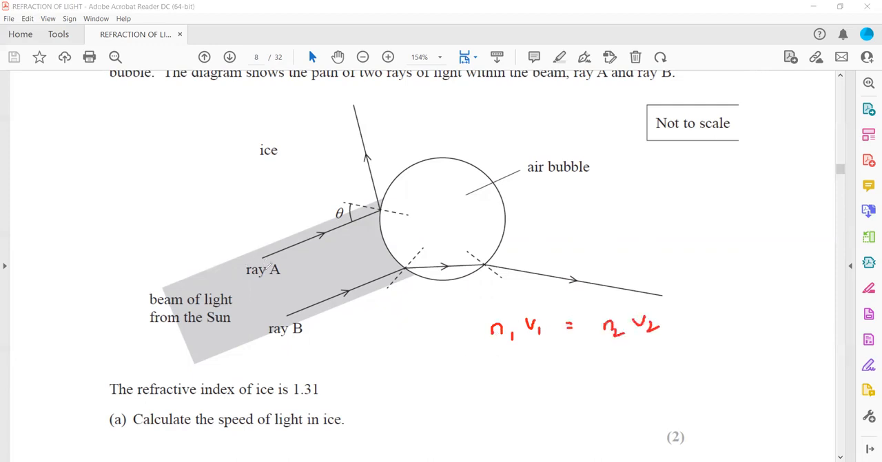The refractive index of the air is 1 and the speed of light in air is 3 into 10 to the power 8. Refractive index of ice is 1.31, and speed in ice we don't know. So it will be 3 into 10 to the power 8 divided by 1.31. When we divide, this gives us the speed in the ice, which is 2.29 into 10 to the power 8 meters per second. This is how we work out this speed.